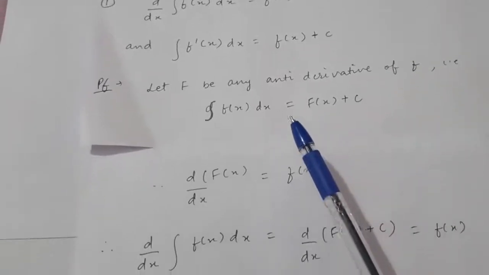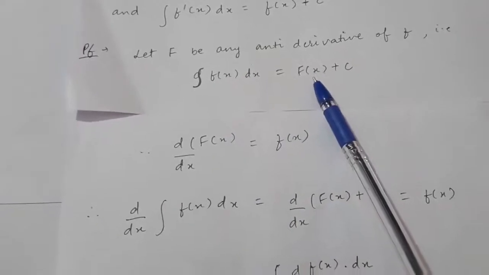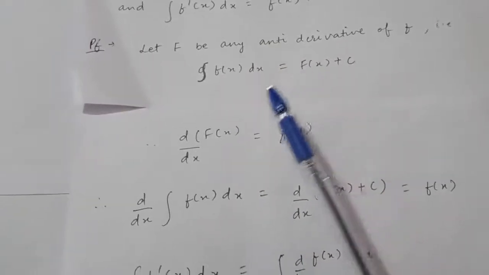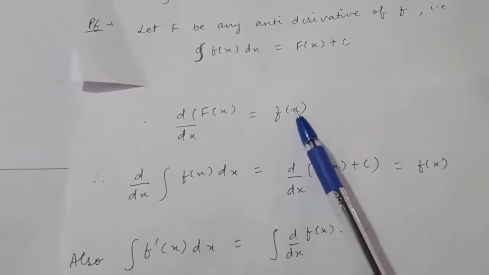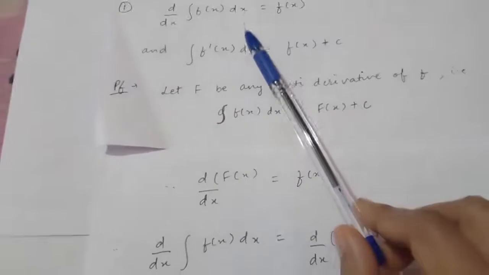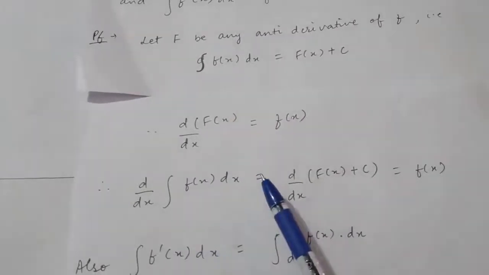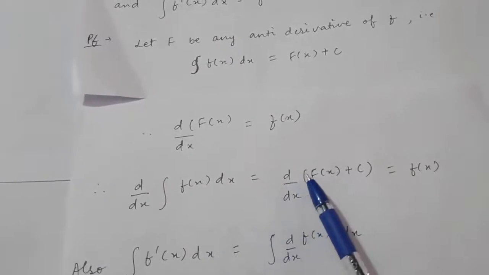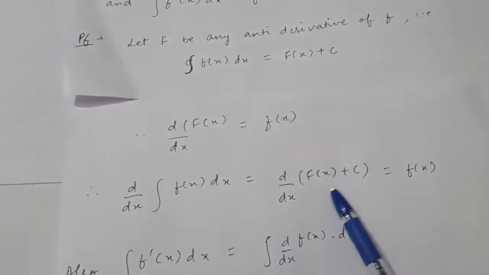Now, because the integral of fx is this capital F, the derivative of this capital F will be the function, right? Now we want to show this thing. Therefore, taking the left hand side, this is equal to the derivative of the integral of fx, which is capital Fx plus c.